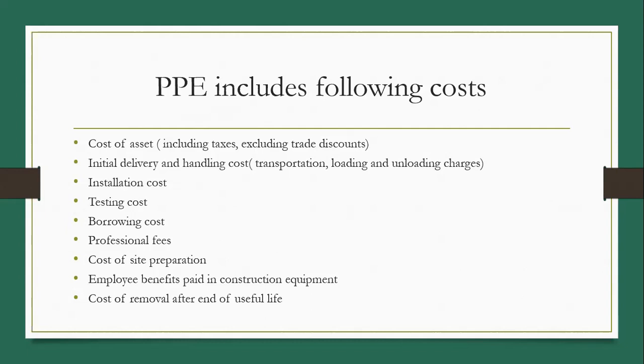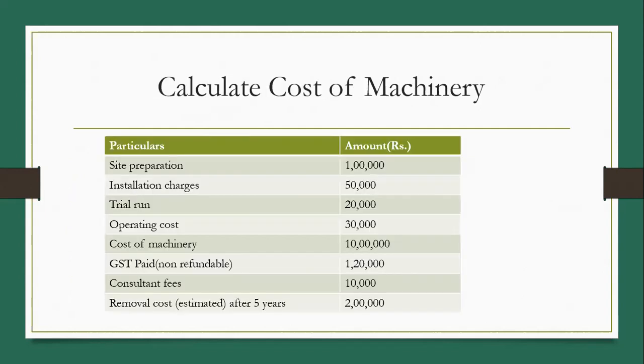So if that land is used on rental basis, then after completion of the contract, we have to clear the machinery from the plot. For uninstallation of the machinery, we have to pay a certain amount, that is called cost of removal, and it is also part of fixed asset. Even if it is not paid on the date of installation, it is payable in future, but it is part of fixed asset. At the time of purchase, the estimated cost of removal of the asset is included in fixed asset.